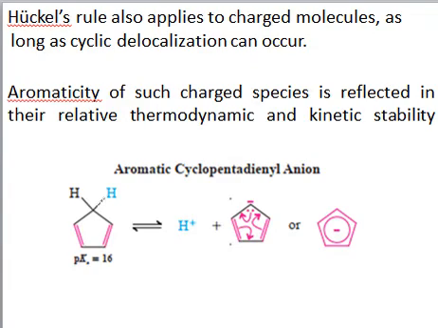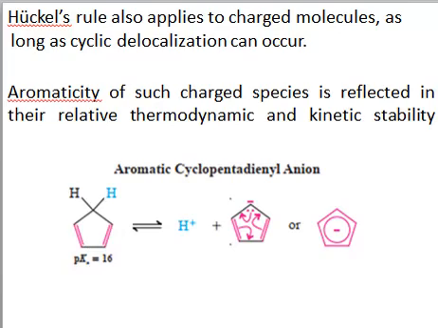But if we can remove this hydrogen, because it can be easily removed, you can see the pK value. The pK value is inversely related to the acid strength.